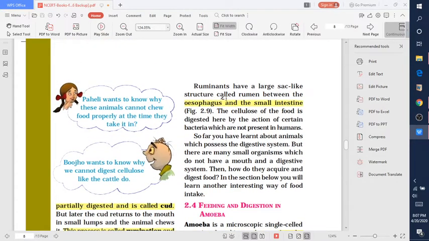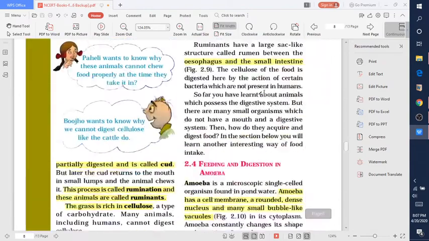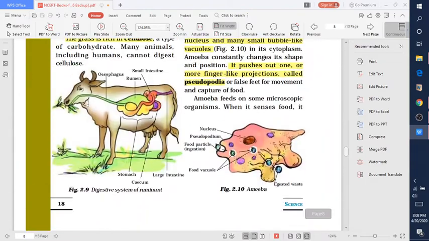Ruminants have a large sac-like structure called the rumen between the esophagus and the small intestine. This is the esophagus and this is the small intestine.